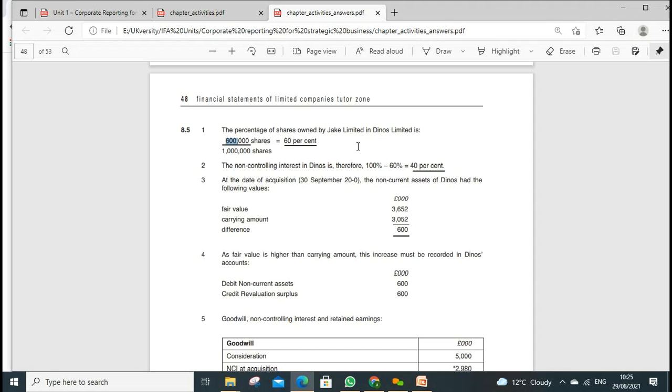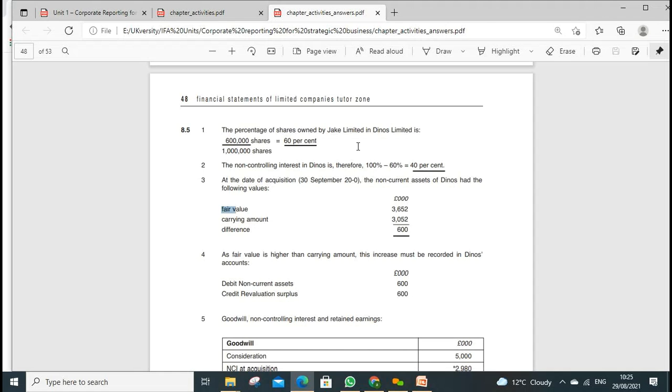All the working is there as well when we combine. Then you will see in 8.5, how many shares were there? Total shares were 1 million, and we acquired 600,000 shares. So it means we acquired 60%, and 40% will be my non-controlling interest. Sometimes they don't give you the percentage, you have to calculate it.